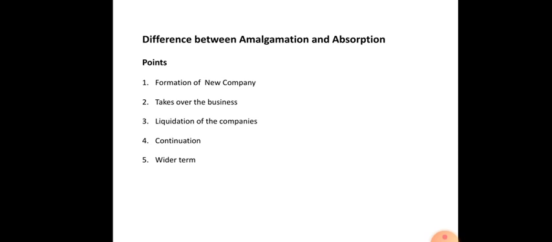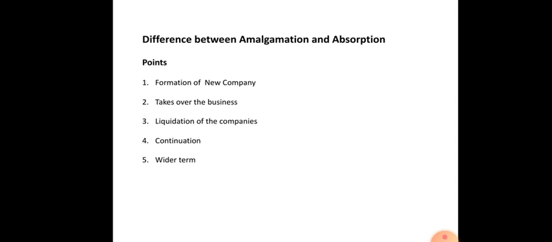Next, point number 5, wider term. Amalgamation is a wider term as compared to absorption, and absorption is not a wider term, it is a restricted term. Amalgamation is wider because it includes amalgamation as well as absorption, but absorption is only restricted.